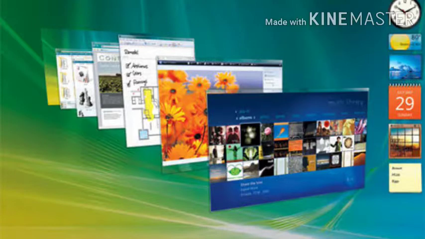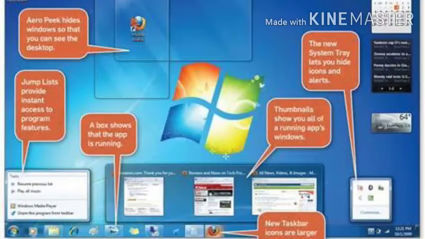It became popular not only in the field of education but also in research centers and offices. It is very convenient and efficient to use. In this operating system, users are not required to remember commands to operate the computer.